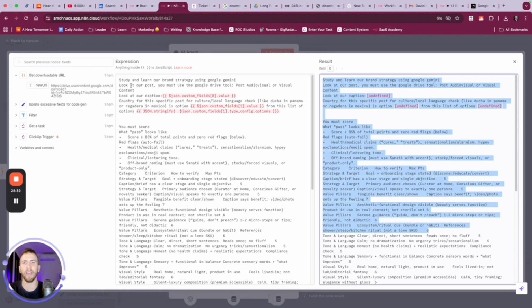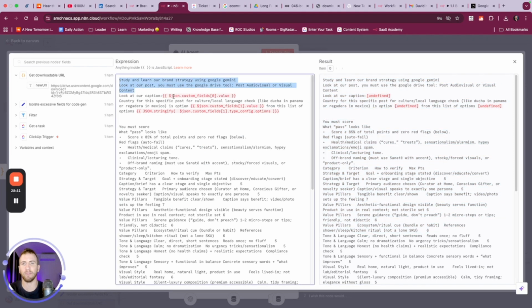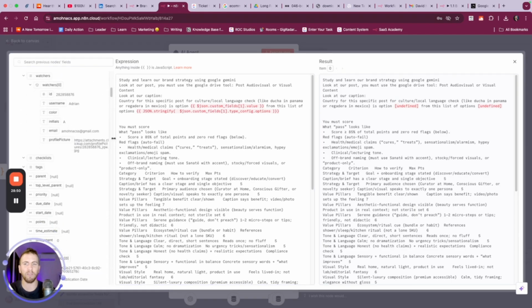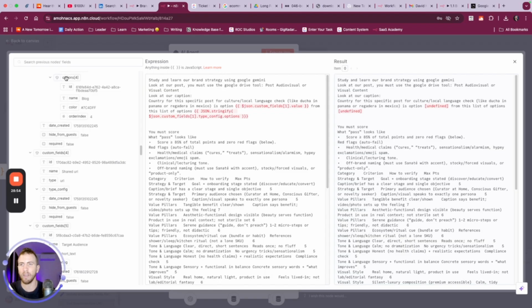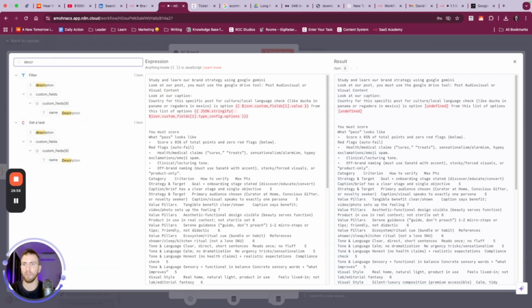So we want to say, study and learn this as a brand strategist. Look at our caption. If you remember, our caption is going to be inside of our ClickUp task. I know it's hard to find, but we've got to just go through here. And what we can even do is type in description, I believe is what we were looking for. And so that's custom field 9.